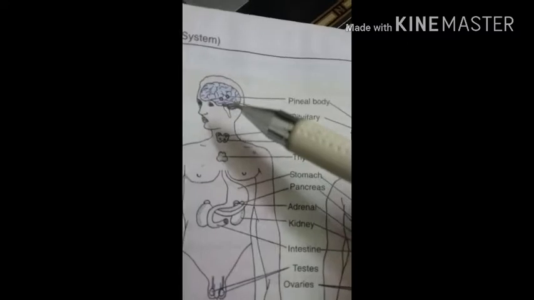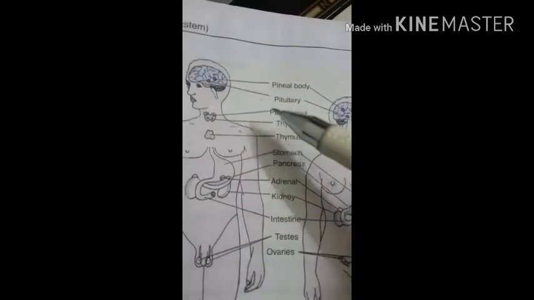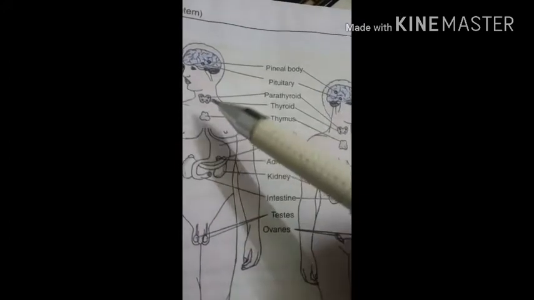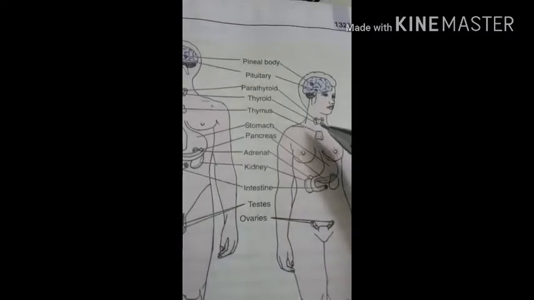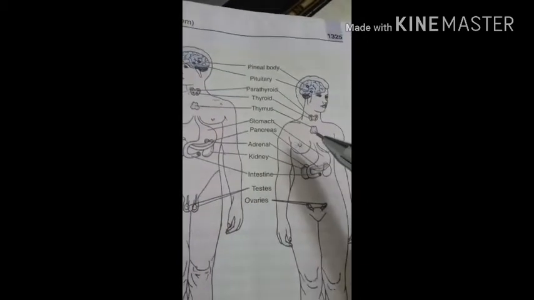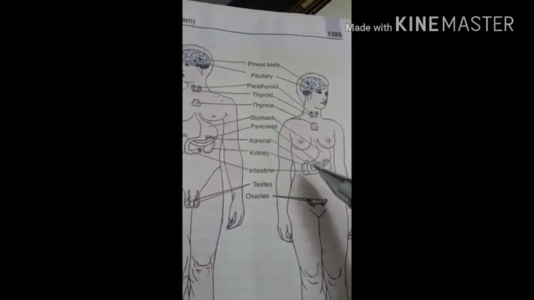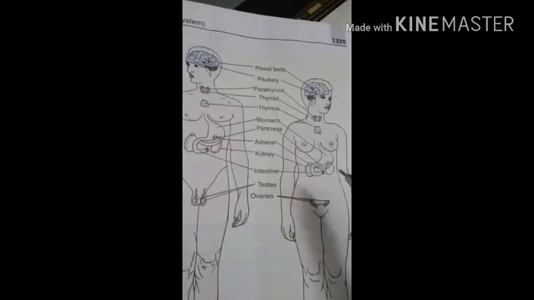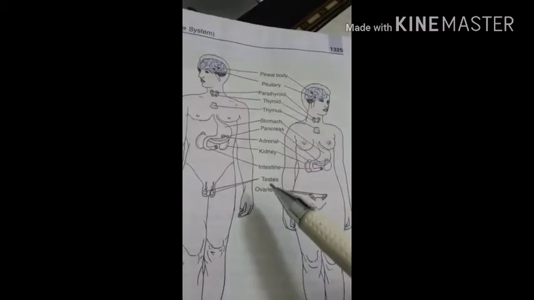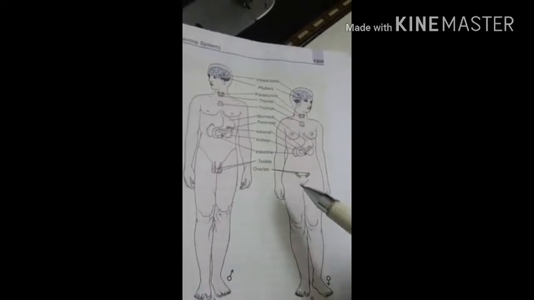Let's have one more look at the endocrine glands. So pineal body in this region, pituitary gland here, this is the pituitary gland, thyroid in this region, in the neck region, parathyroid at the posterior surface of the thyroid, thymus at the upper thorax region, the stomach, then pancreas, then the adrenal gland, then kidney, intestine, testes only in the male body here, and ovary only in the female body as gonads.